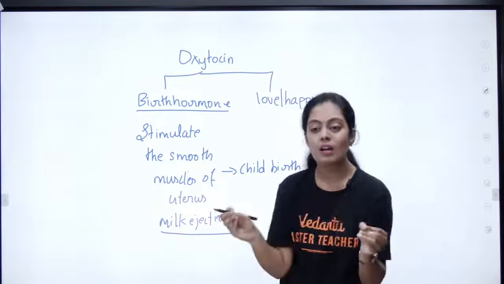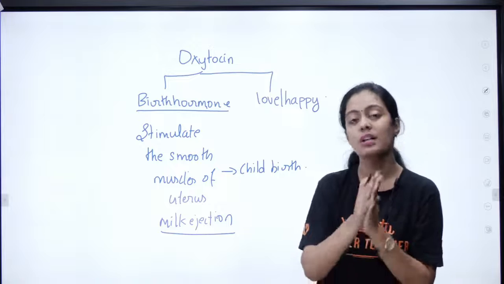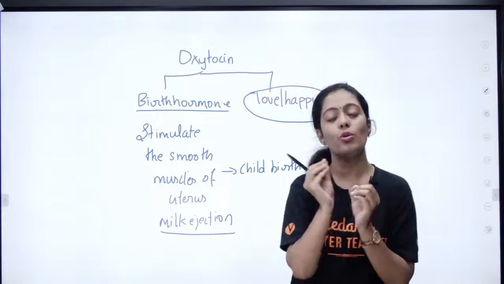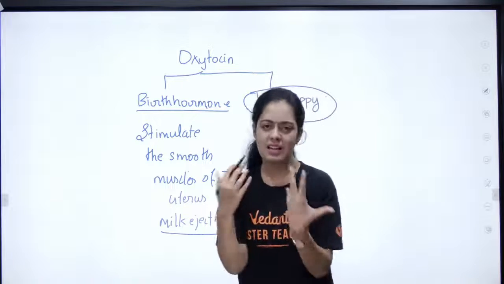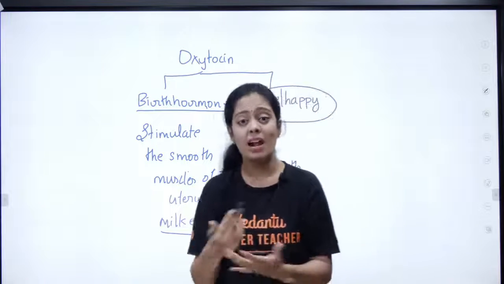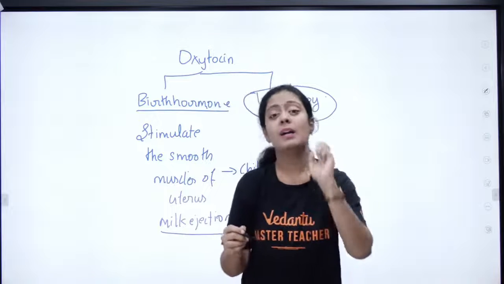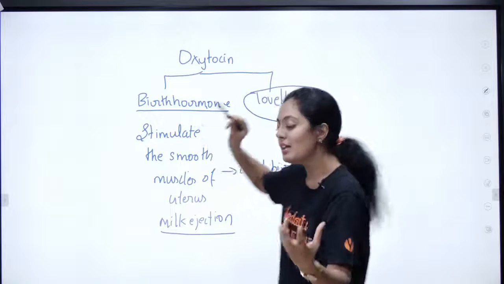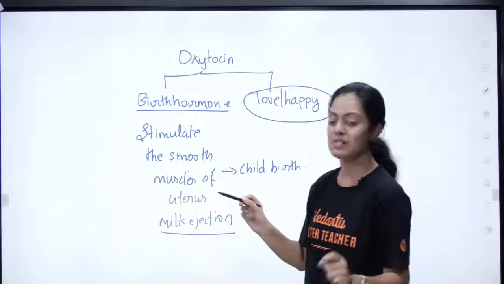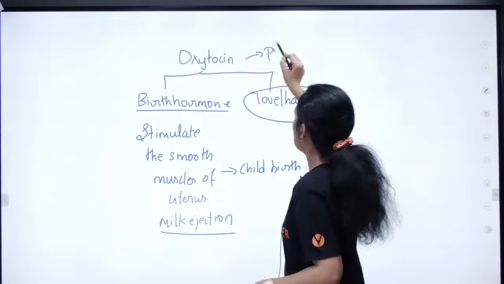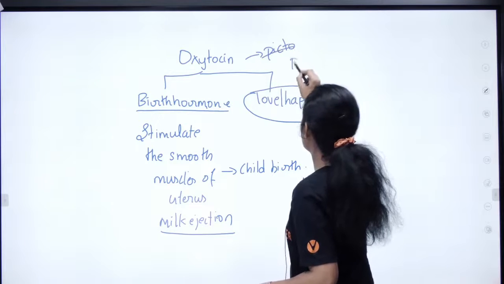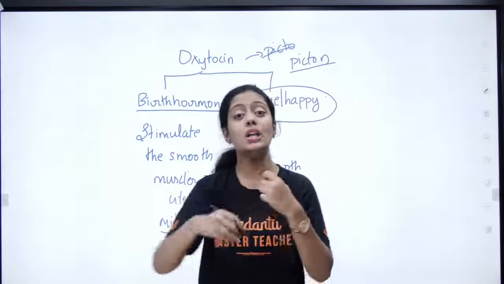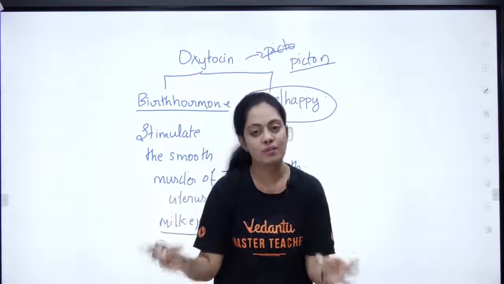Okay, and other than all this, it's very, very important to note that oxytocin is also called the happy hormone or love hormone. Some pregnant mothers don't get labor pain, pasangala. At that time you would have heard them say they induce, they give an injection. What is that injection they are going to give? They are going to give an oxytocin injection, pasangala. So if labor pain doesn't come, they give pitocin injections. Okay, so this pitocin is nothing but an oxytocin injection, which is going to induce the labor pain artificially.